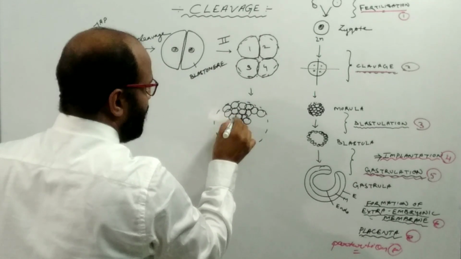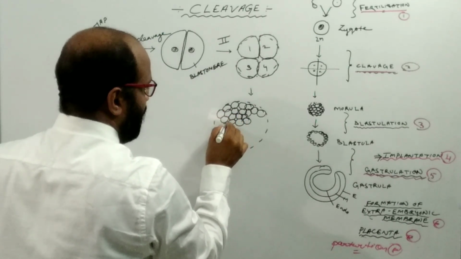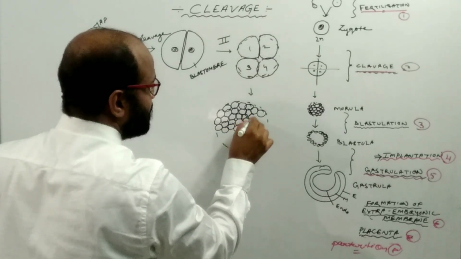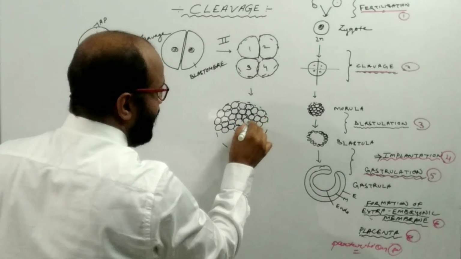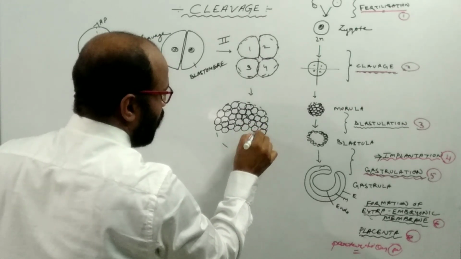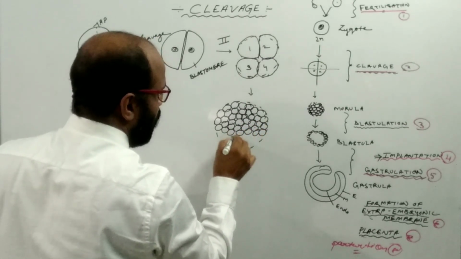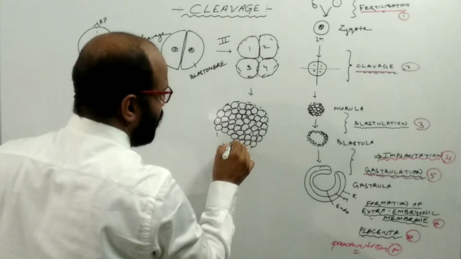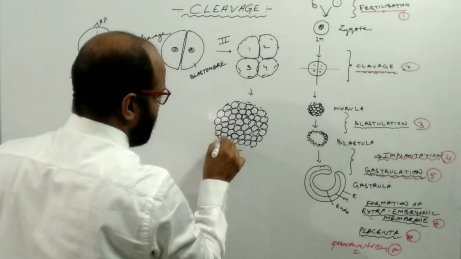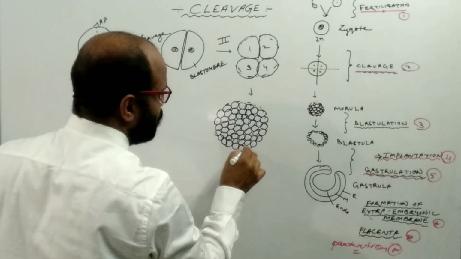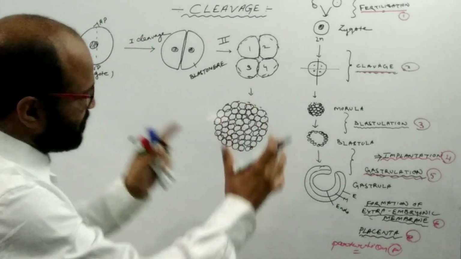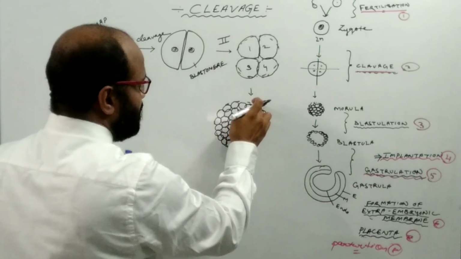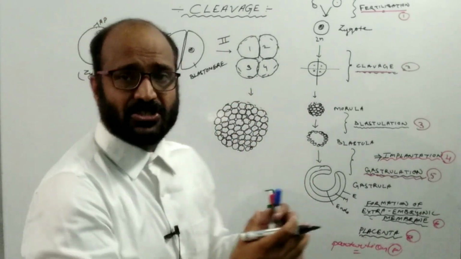But after the end of the process of cleavage, these blastomeres remain as such. They are not separated from each other. All blastomeres attach to each other like a solid ball structure. Solid ball means there is no hollow space. This is known as the solid ball structure, which seems to be a mulberry structure.